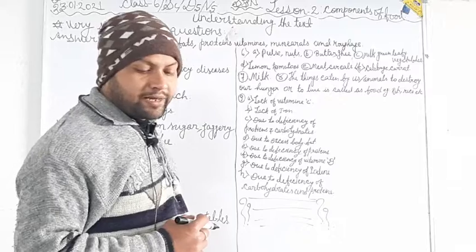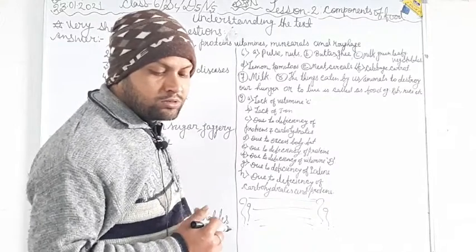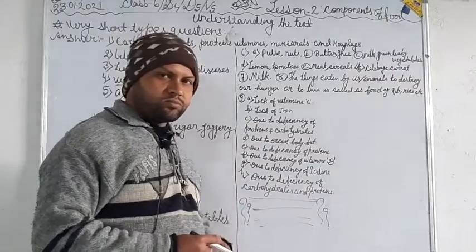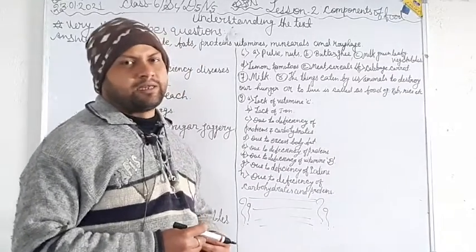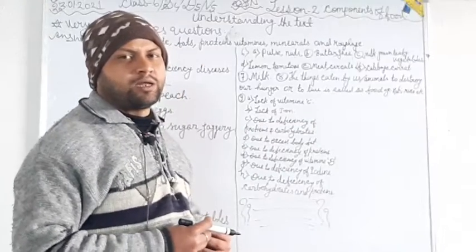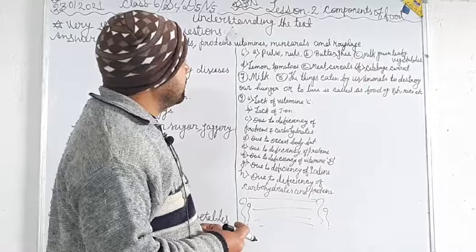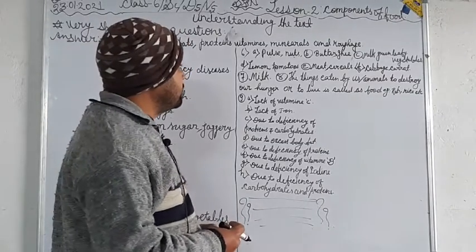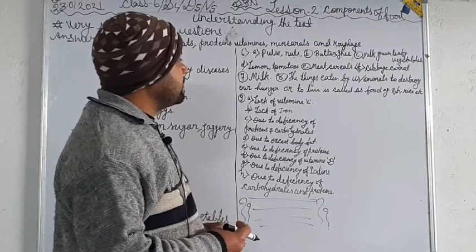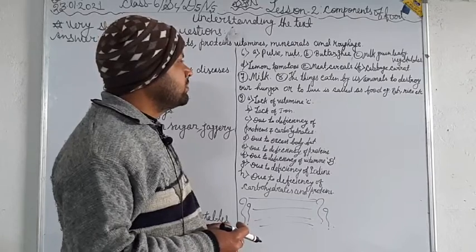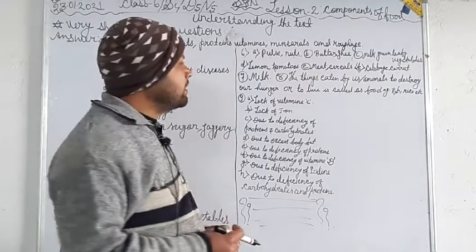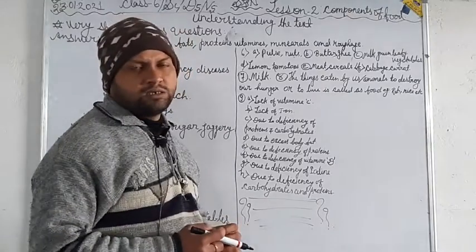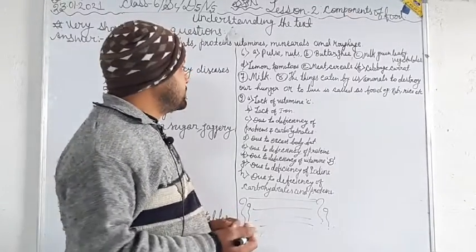Now question number 8: define food. What is food? The things that are eaten by us or animals to satisfy hunger or to live are called food. For example, rice, roti, etc. These are foods.